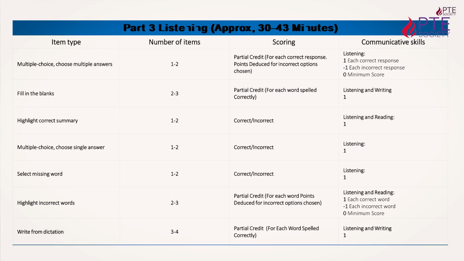The next item is highlight correct summary. Highlight correct summary means one summary will be spoken and you will listen to it, and 4 summaries will be in front of you on the screen, right? Out of these 4 summaries, you have to choose the one which gives the best match with the summary you listened to. That will be 1 to 2 items and 1 mark for each. So it's also a very easy item.